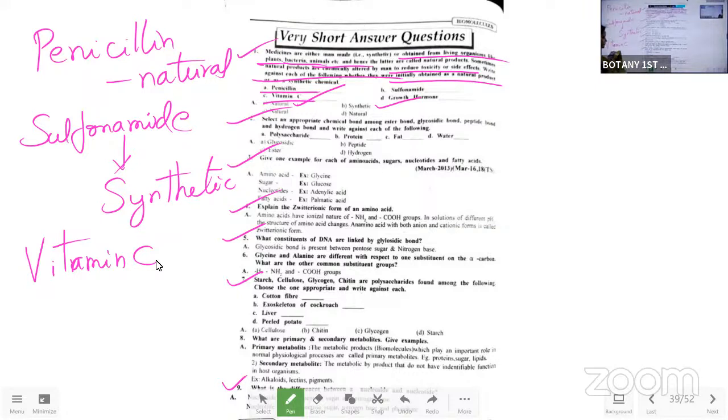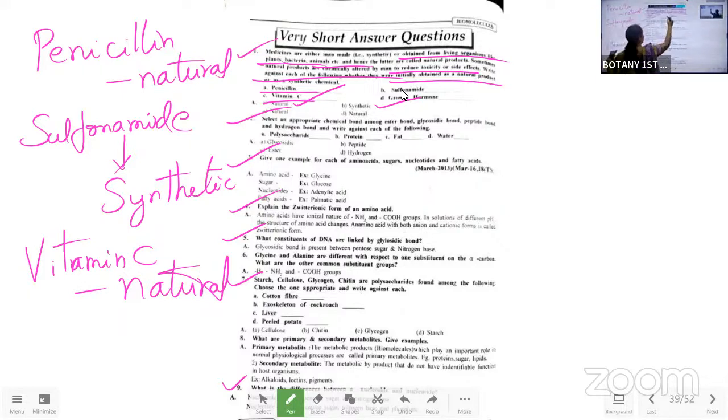But how will we learn? With the need only, we'll learn many things. So no need to say that vitamin C is a naturally occurring vitamin, naturally present in almost all fruits and vegetables. So it's a natural product, isn't it? No need for any such conclusion or explanation with vitamin C for you.